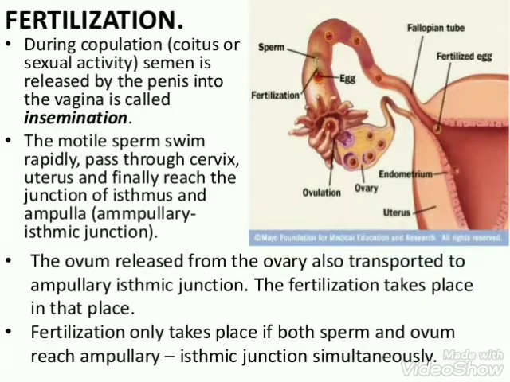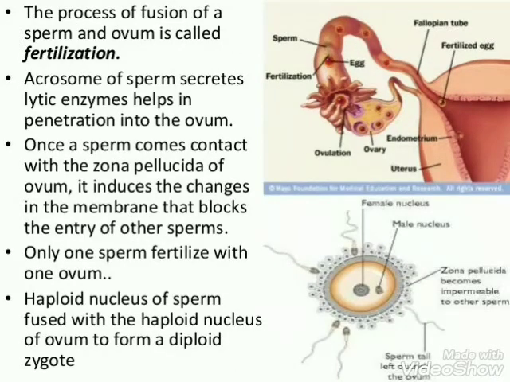In this video lesson we will study more about the chapter human reproduction. The process of fusion of a sperm with an ovum is called fertilization. A sperm comes in contact with the zona pellucida layer of the ovum and induces changes in the membrane to block the entry of additional sperm.